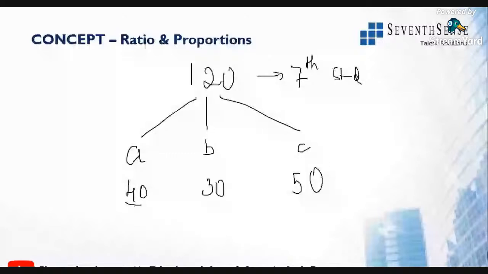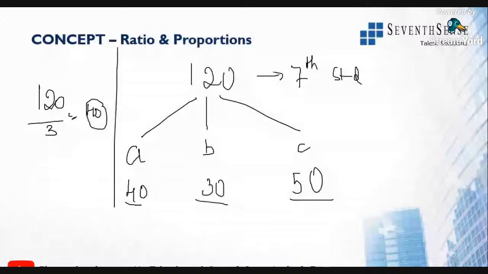Now, can you tell me whether this is equal? Of course, this is not equal, right? I'm not dividing this into equal parts. If I have to divide that into equal parts, there are three different sections, so I can say 120 divided by 3, that is 40, so 40 in each section. That would be equal, but I'm not considering the equal condition, I'm considering a random condition. So how are students being divided?